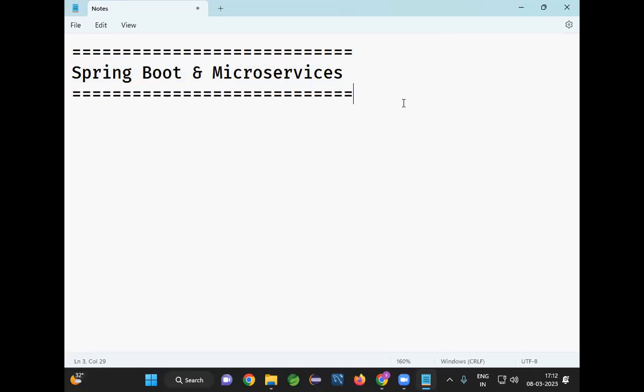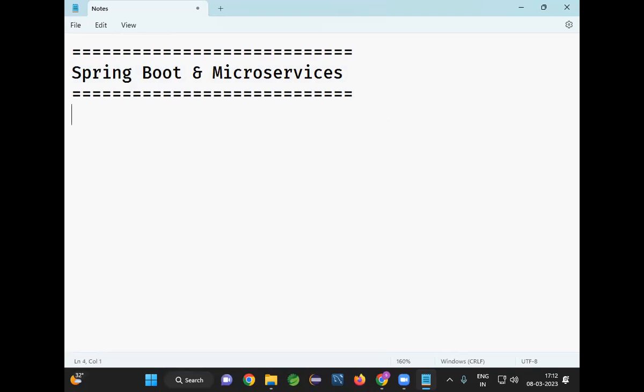If you upload your resume in Naukri, the first thing they are going to check is whether this person knows Spring Boot and microservices or not. Whether you are a fresher, have 1 year, 3 years, or 10 years of experience in Java, it doesn't matter. The first and foremost thing every company is going to check is whether this person knows Spring Boot or not. That much demand is there for Spring Boot and microservices.